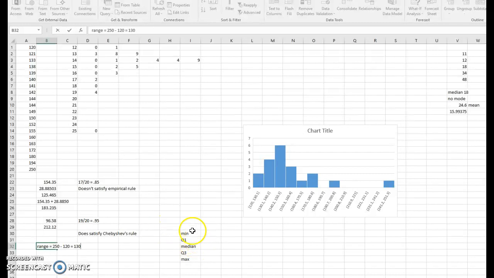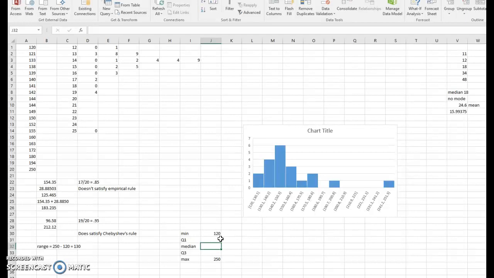All right, now, our 5-number summary is composed of the minimum, the first quartile, the median, the third quartile, and the maximum. So let's start with our minimum value up here, which was 120. That's easy. Our maximum value was 250. All right, now I'm going to go to the median next.